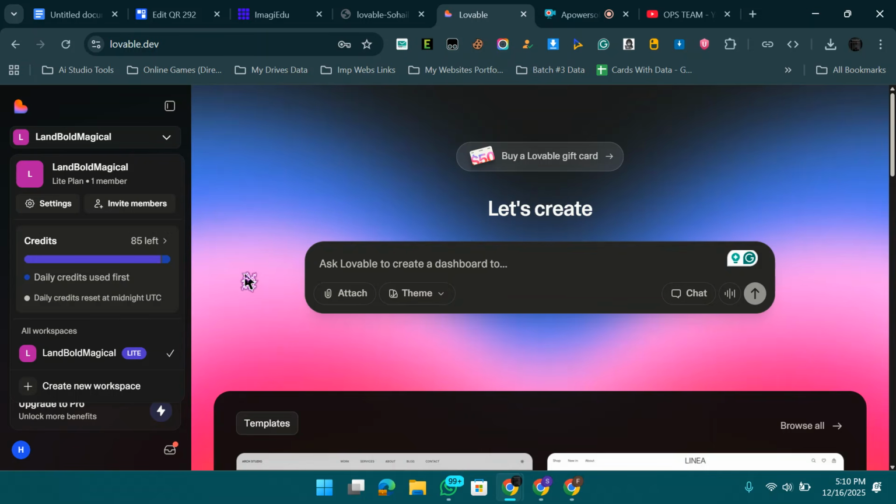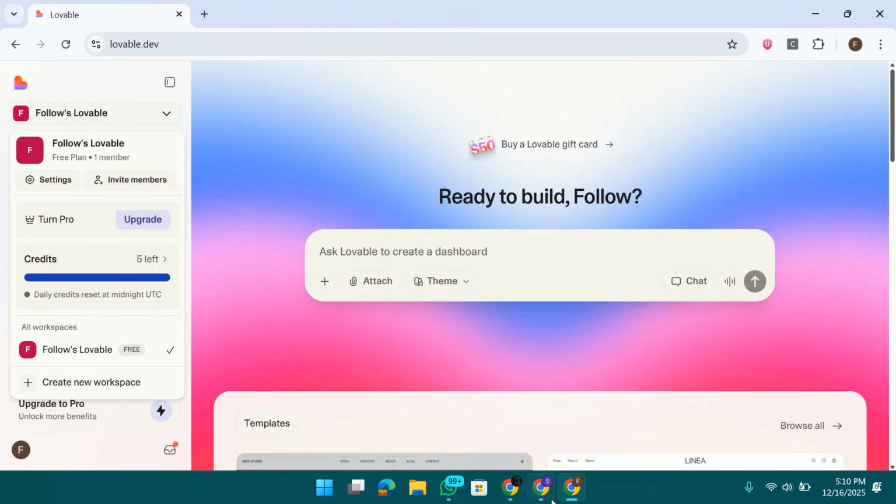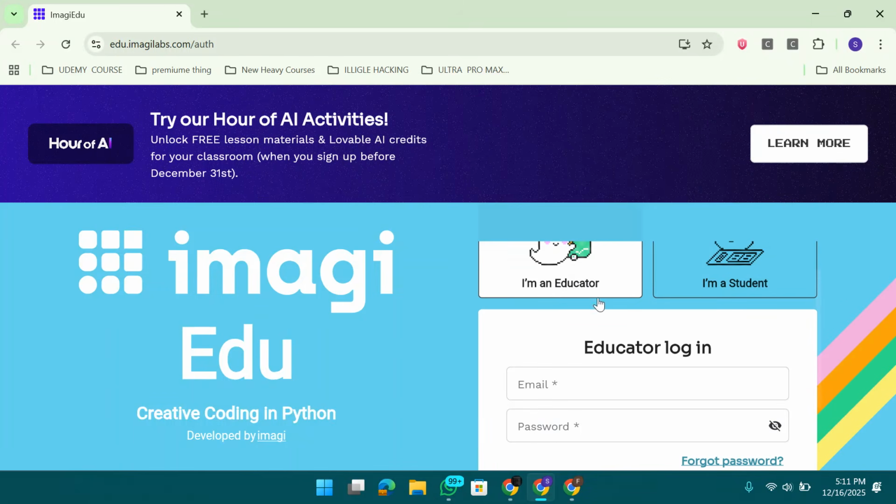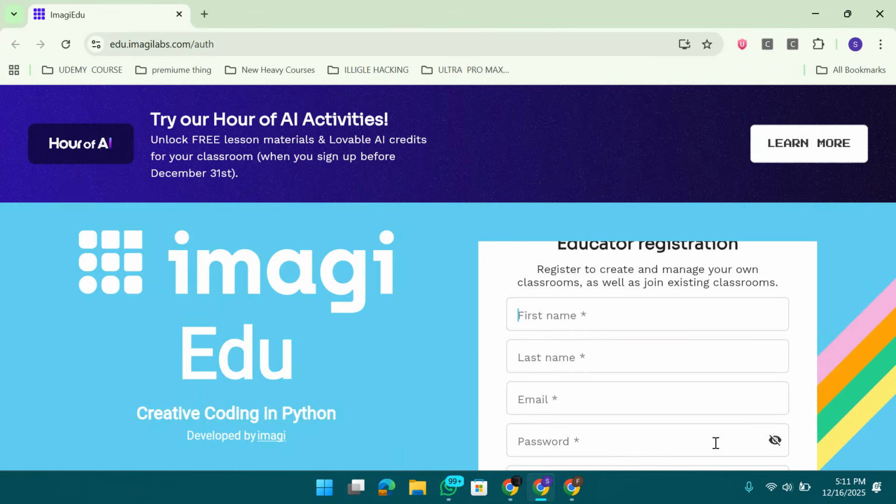So simply how you can redeem it. Let's get started. First of all, you need to open this site, edu.imageilabs.com. You'll find the link in the description. Simply open this website, and now click on I am an educator or I am a student. I'm going with the educator. Now click on the register.